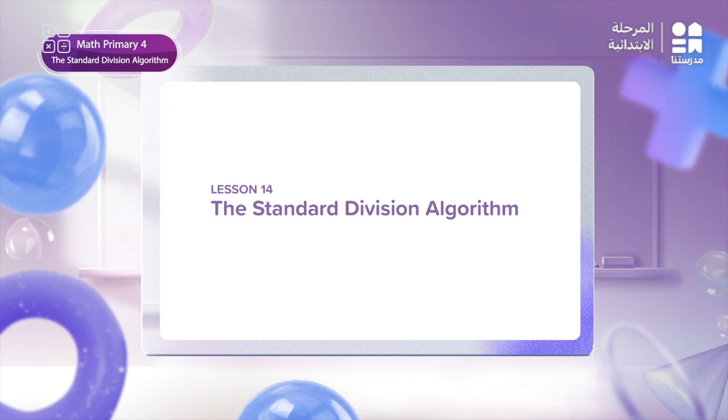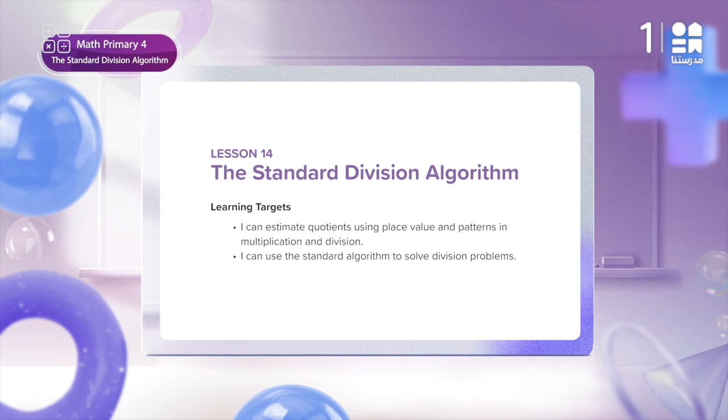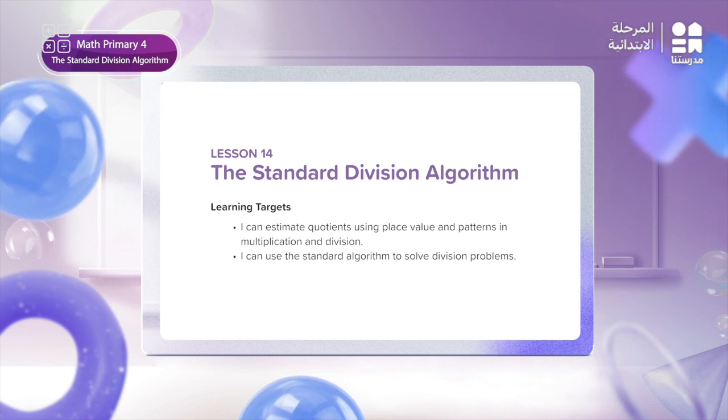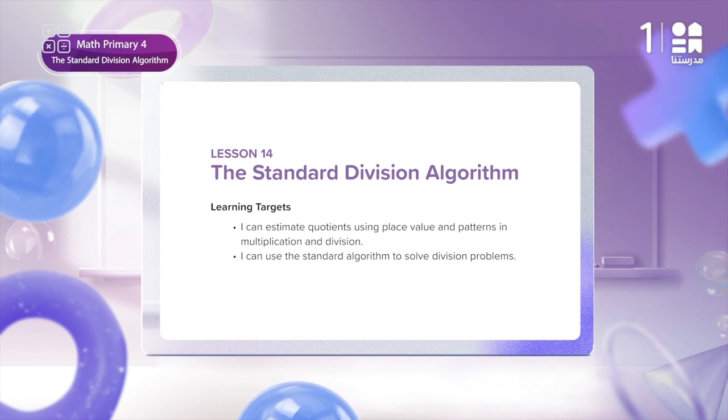We have practiced division in the previous lessons in more than one way. عرفنا ازاي نعمل division in more than one way. زي ايه؟ زي estimation وكمان الاريا موديل والpartial quotients algorithm. Today we will continue our learning and we will learn how to estimate the quotient using place value and patterns in multiplication and division. We will also learn how to use the standard algorithm to solve division problems.